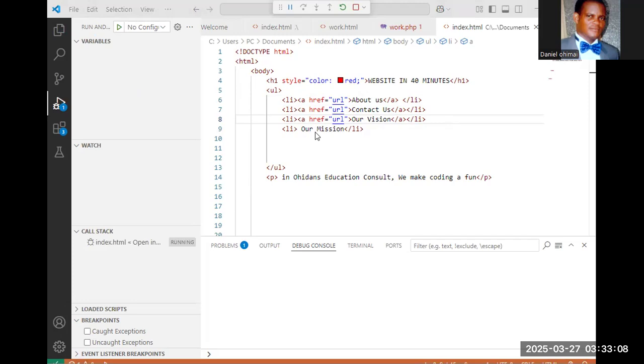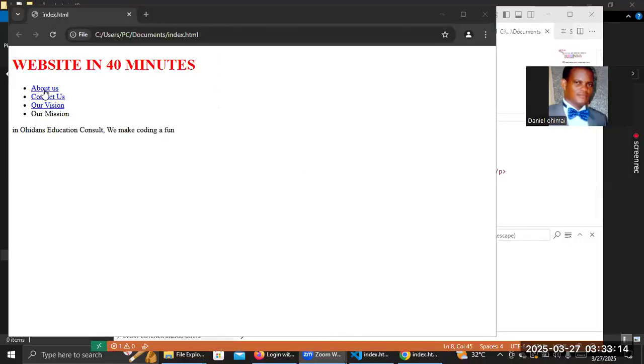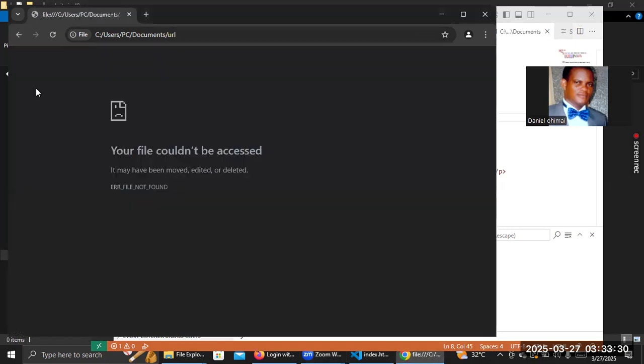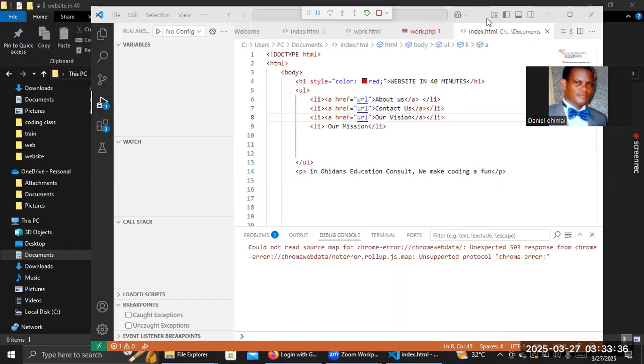Now we can see, as I move the mouse over this last one, our mission is something big. This one is the link. But if I click on it now, see, I never created where it goes. There's no content there. So let me close it.